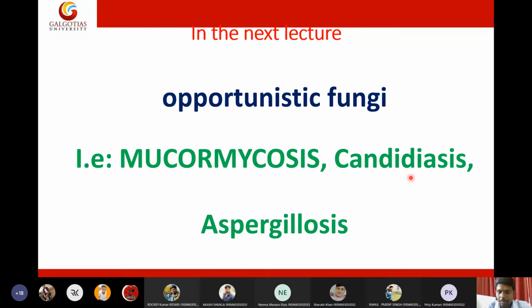So the first one we will discuss is mucormycosis. Recently it became a celebrity because this fungal infection was seen in COVID-19 patients. Why did COVID-19 patients get mucormycosis? In COVID patients we give steroids, anti-inflammatory drugs, to decrease the inflammation caused by the virus. The side effect of steroids is that they decrease the activity of the immune cells. When the immune cells' activity decreases, obviously the immune system drops.